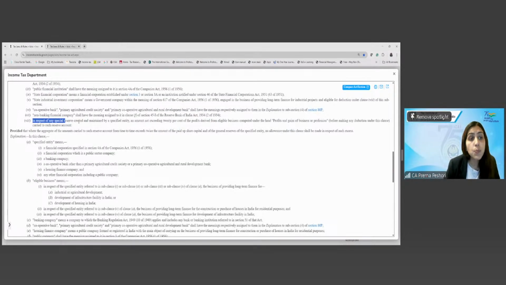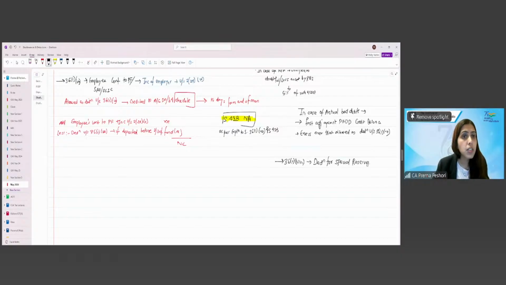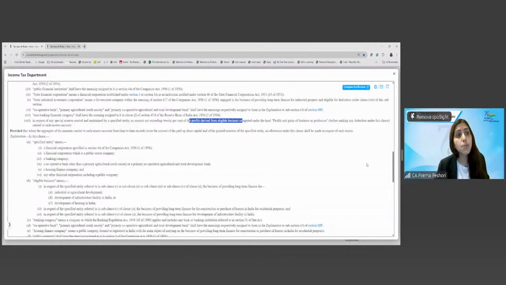Next is 36(1)(8). In respect of any special reserve created and maintained by a specified entity, an amount not exceeding 20% of the profits derived from eligible business computed under the head PGBP. So let us write down. This is the next section, 36(1)(8). Deduction for special reserve. Deduction for the special reserve created by the specified entity.